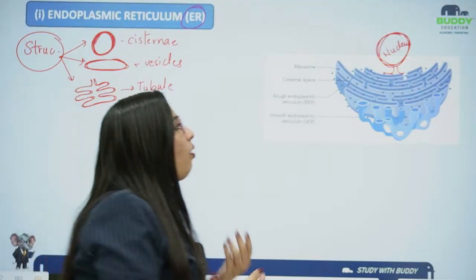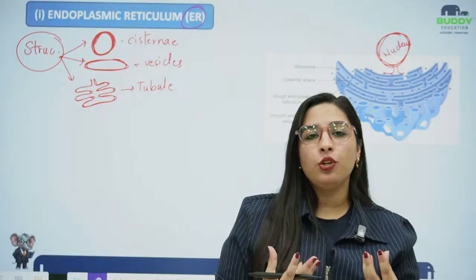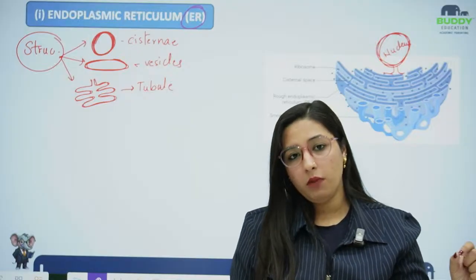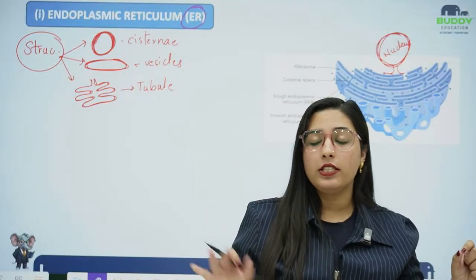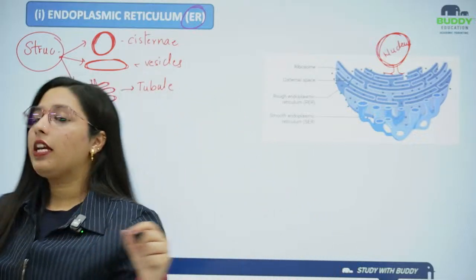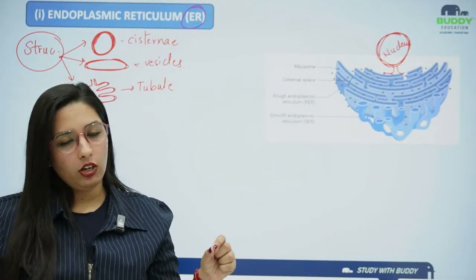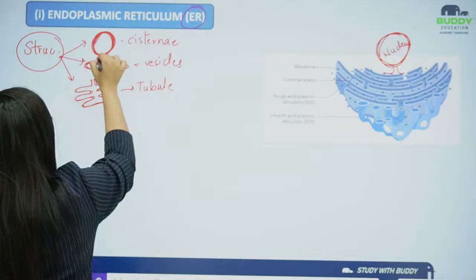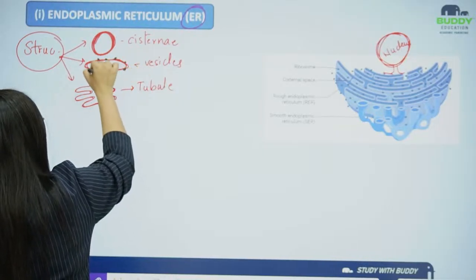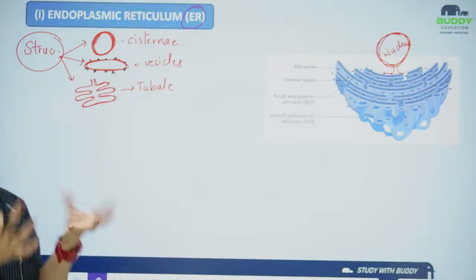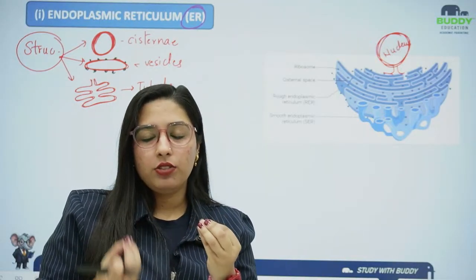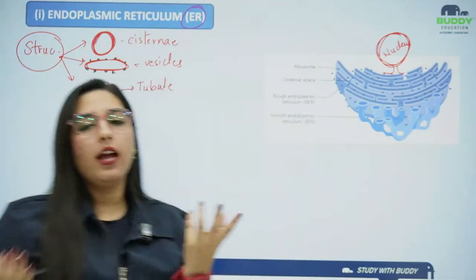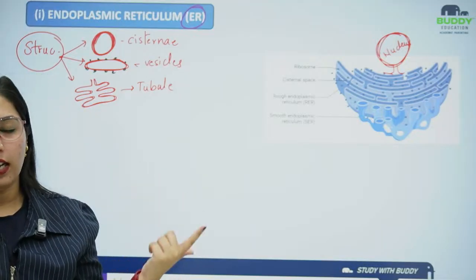Now moving forward with the structure, if these structures have granules, I will classify them as rough endoplasmic reticulum. If these structures do not have granules, I will classify them as smooth endoplasmic reticulum. Like if this vesicle has a granular structure on the top layer of it, then any endoplasmic structure that has granules outside it, I will call rough endoplasmic reticulum. No granules, smooth endoplasmic reticulum, because the surface is a smooth surface.